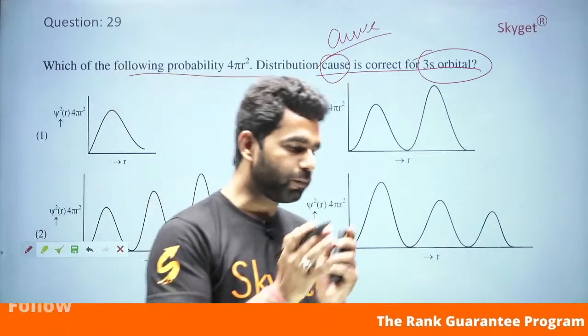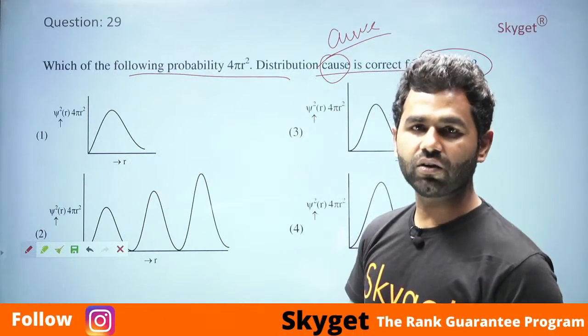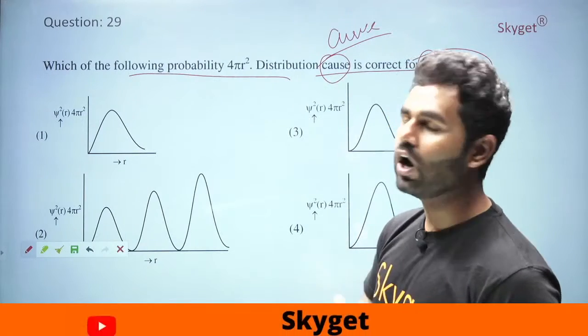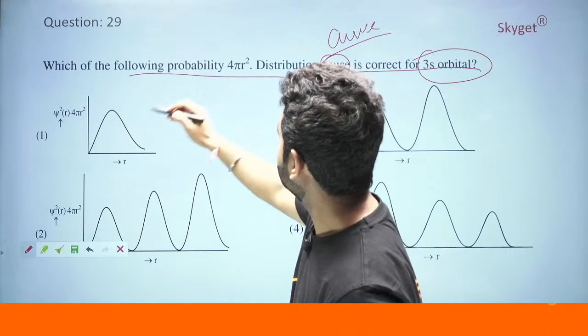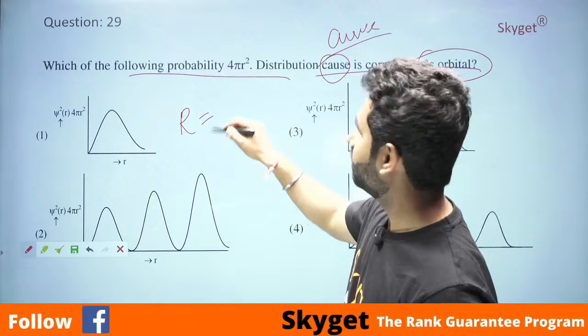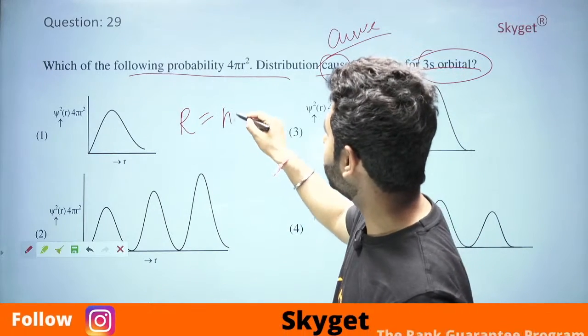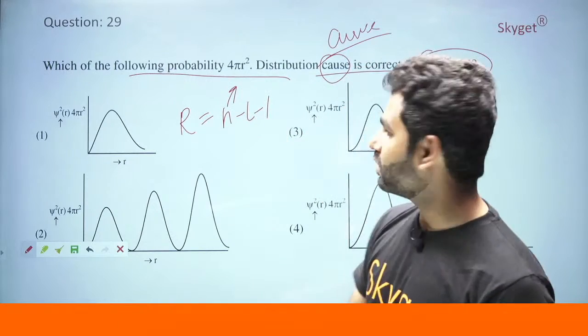Radial nodal points are those points where the probability of finding the electron is 0. How will we find it? We know the formula: n minus L minus 1, where n is the principal quantum number.